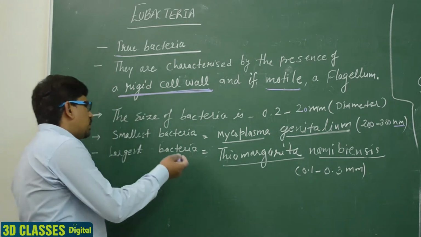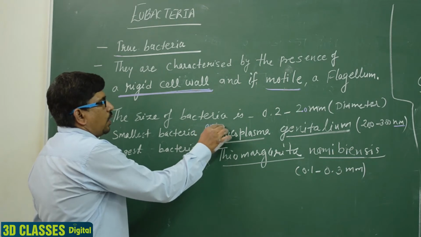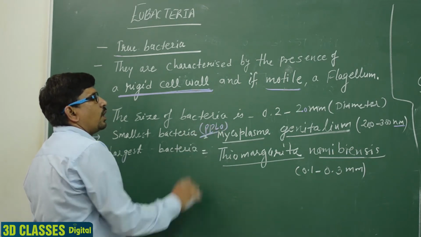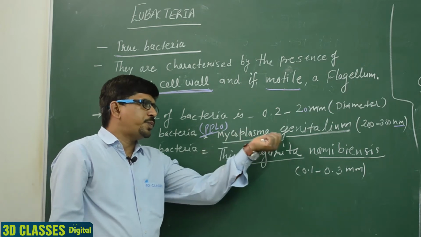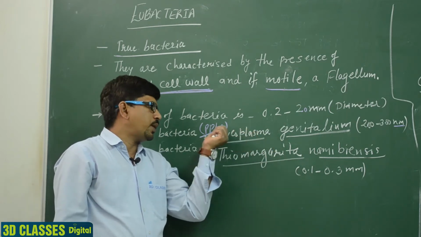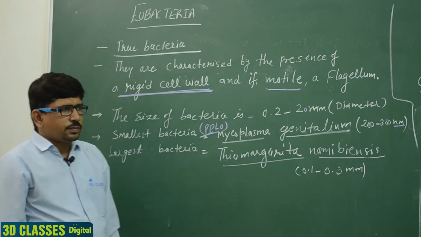Generally we can say the smallest bacteria is known as PPLO, which is Mycoplasma, and the scientific name of this species is Mycoplasma genitalium. Clear?